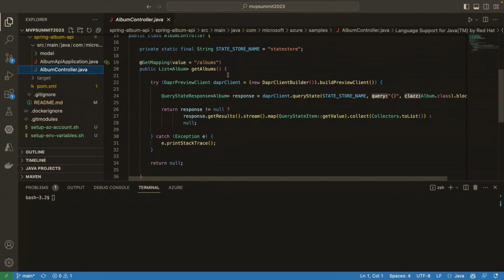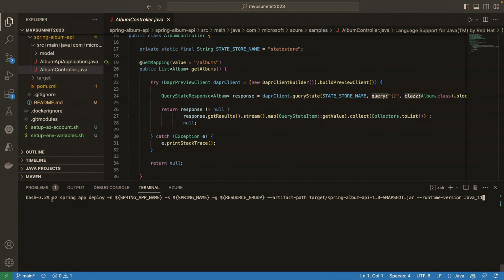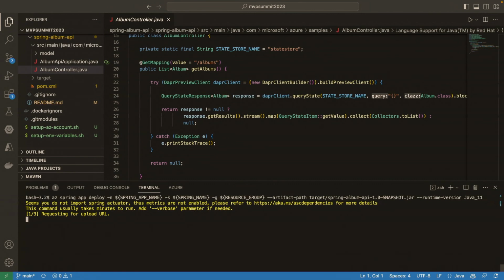Now, in the interest of time, what I'm going to do is start the deployment, and then I'm going to start explaining how I'm actually doing it, right? So what I'm going to do here is just deploy. This is the command I'm going to use. You can see that it says az spring app deploy. The name is the Album API, and it's giving the jar file, the location of the jar file. I'm also choosing a specific Java runtime right here.